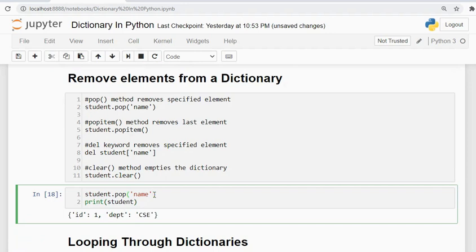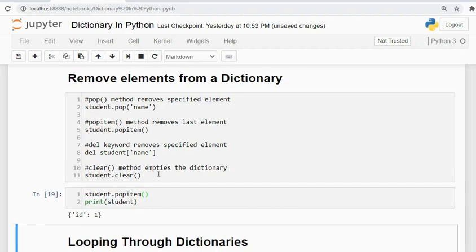Similarly, if we don't pass any key and we want to remove the last element, we'll use the popitem function. So this department CSE will be removed. See, this department CSE is now removed.